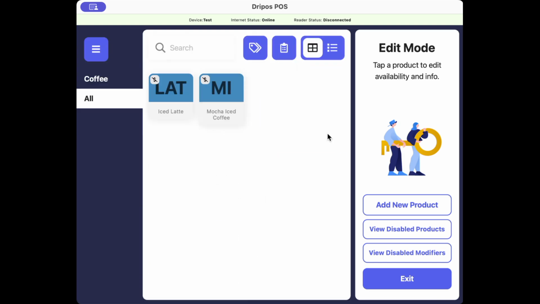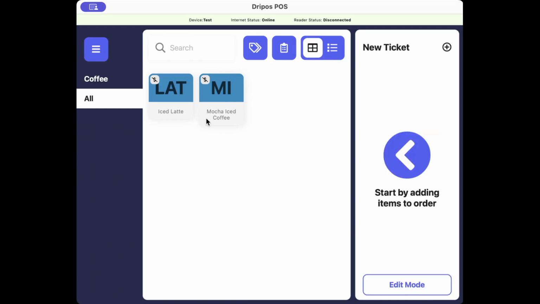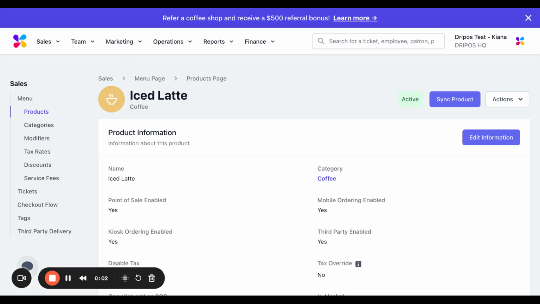So once the product looks good to go, you can just click on the Exit button in the bottom right corner, and boom, it's now been officially added. So that's a quick rundown of how to create products from your point of sale. Now that we've gone over categories and products, let's now run through how to create modifiers.